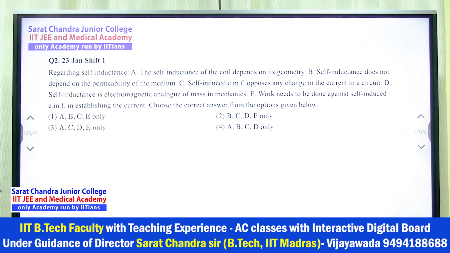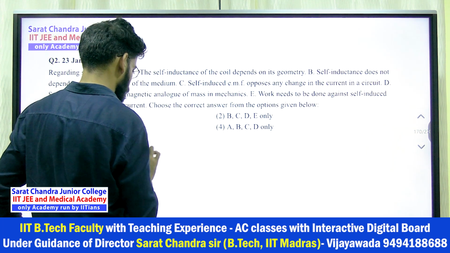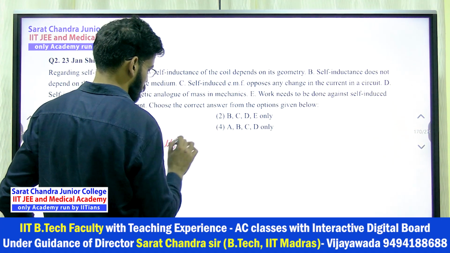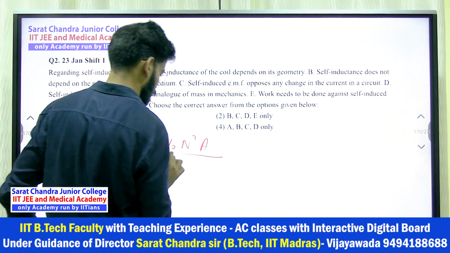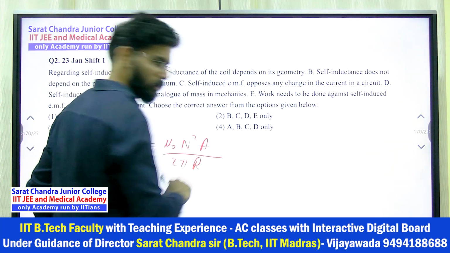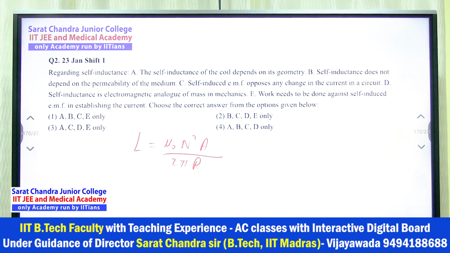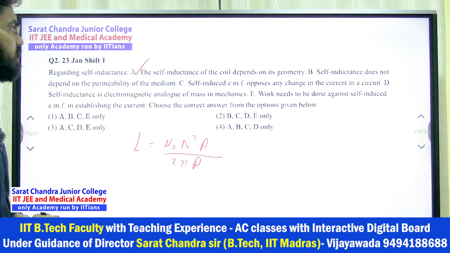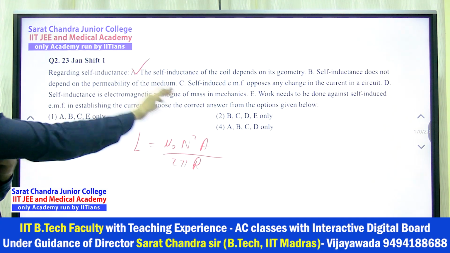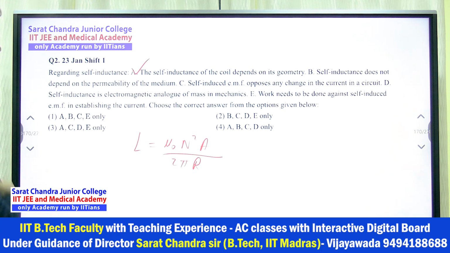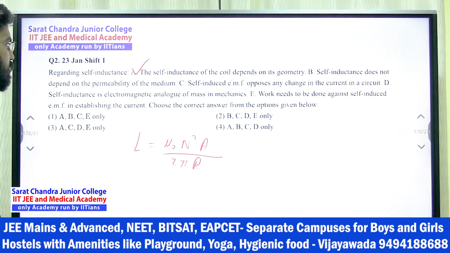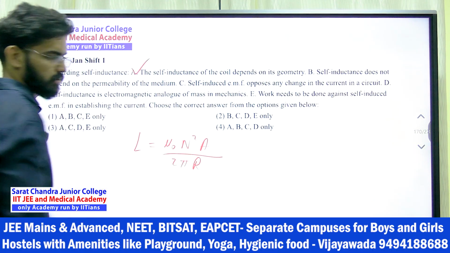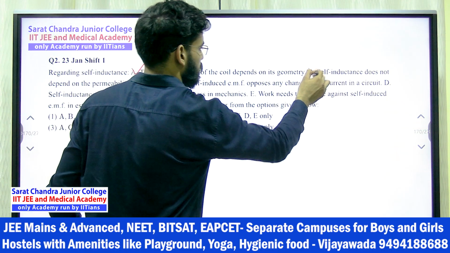Second, regarding self-inductance, he is saying the self-inductance of a coil depends on its geometry. First of all, understand what is the formula. Formula is L equals mu naught n square A upon 2 pi r, right? So it depends upon the geometry, so this is correct. Understood? B statement, self-inductance does not depend on the permeability of the medium. It depends. Here you notice there, right? This is wrong.